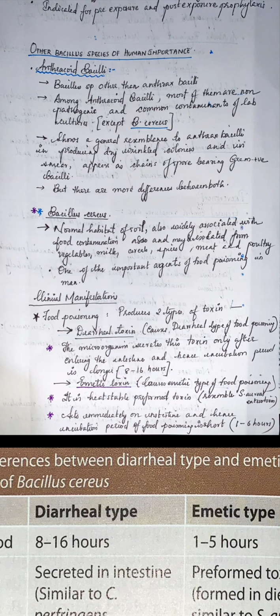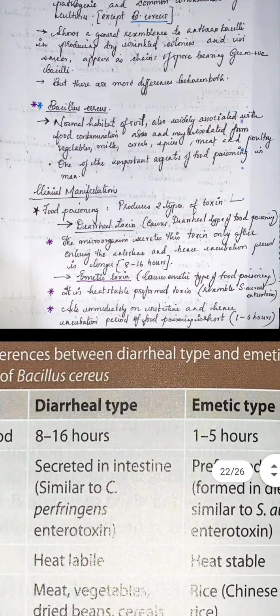Now other Bacillus species, the Anthracoid bacilli. Among the bacilli species other than Bacillus anthracis, most are non-pathogenic and common contaminants of lab cultures, except Bacillus cereus. It shows a general resemblance to anthrax bacilli in producing dry wrinkled colonies, and in smear appears as chains of spore-bearing gram-positive bacilli. However, there are more differences between the two. So this is the general resemblance of Bacillus cereus to anthrax: wrinkled colonies and spore-bearing bacilli seen in gram stain.